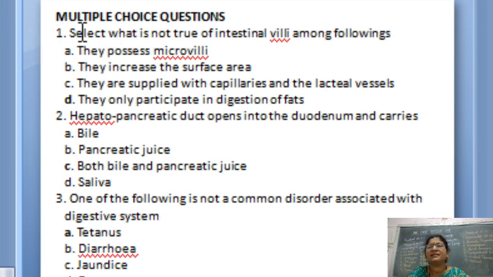Now you can see the first question. Select what is not true of intestinal villi among the following. You have studied about the intestinal villi, so you have to check which is not true. Biology is a little bit easy in every question because we deal with our own system and our own surroundings, and it is a lovely subject. So for answering the MCQs of biology, you have to take very less time. If you take less time, you'll get more time for attempting physics and chemistry, because there you'll be seeing some problems and all.